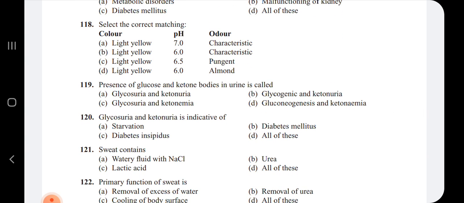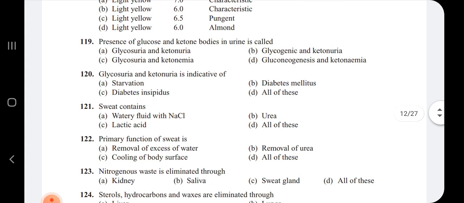Select the correct matching. Here they have given the color of the urine, pH of the urine, and the odor of urine. We need to check which of the three, color, pH and odor, are all correctly matching. Here the light yellow color, pH is 6, and the odor is pungent, characteristic. So that's why option B is the correct answer.